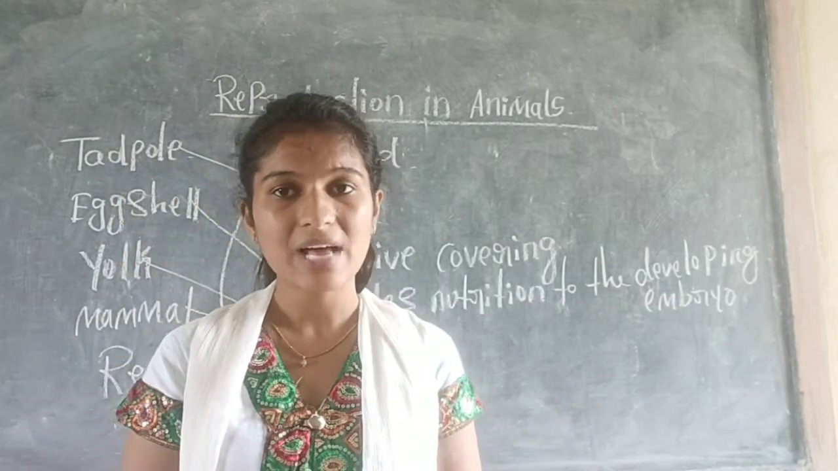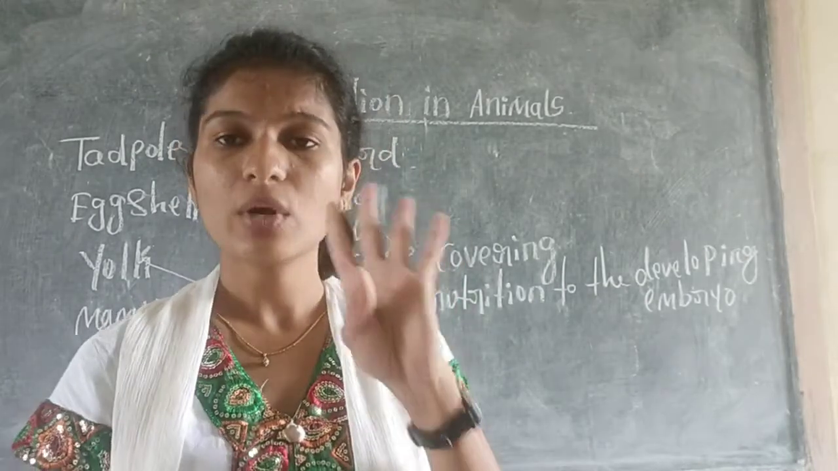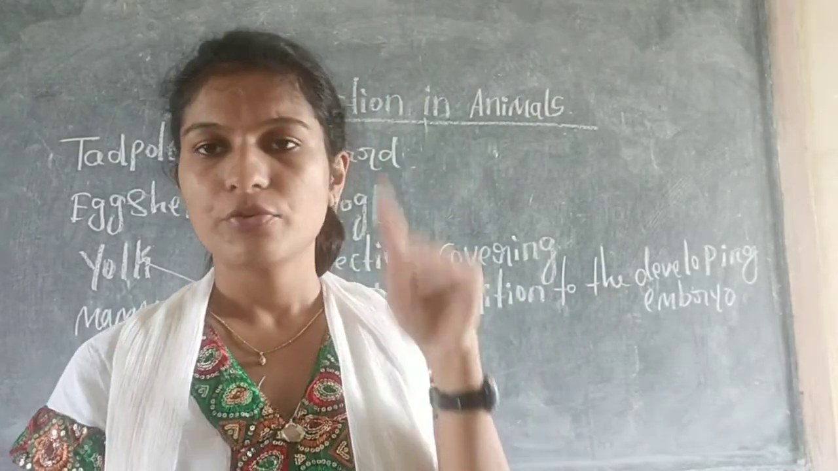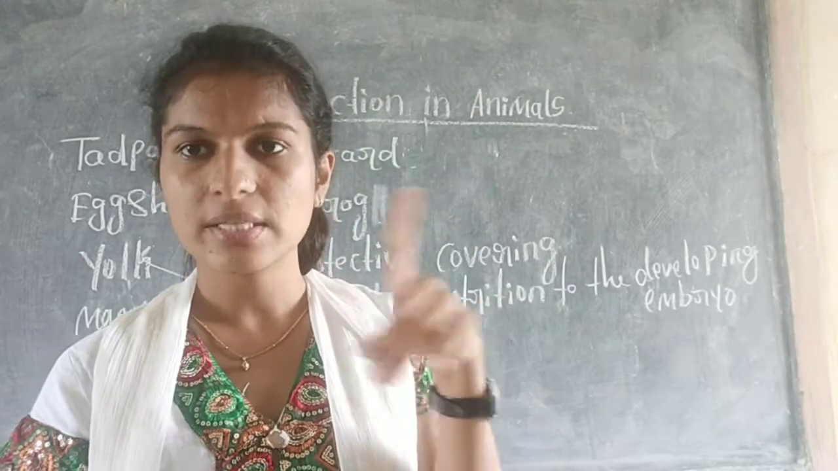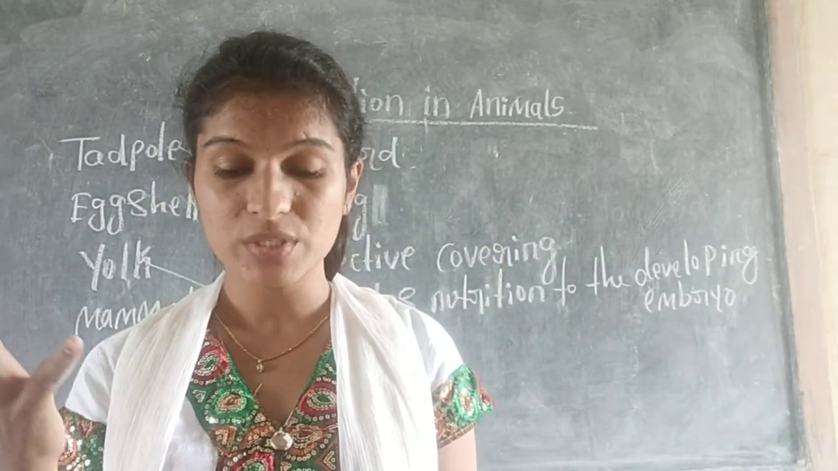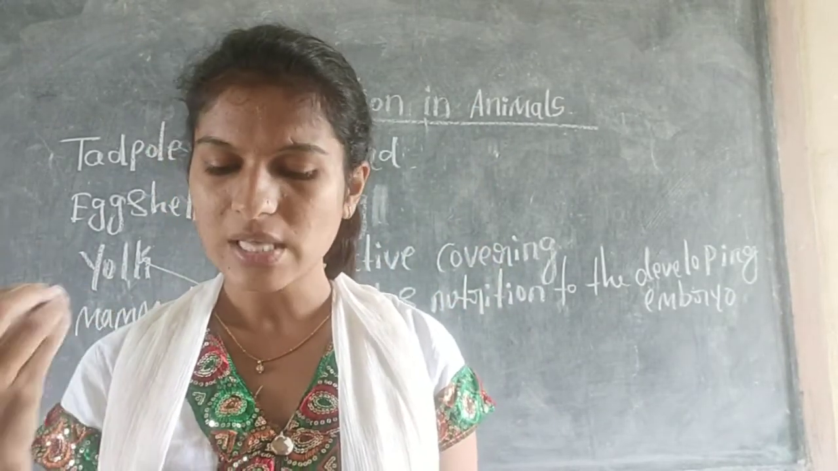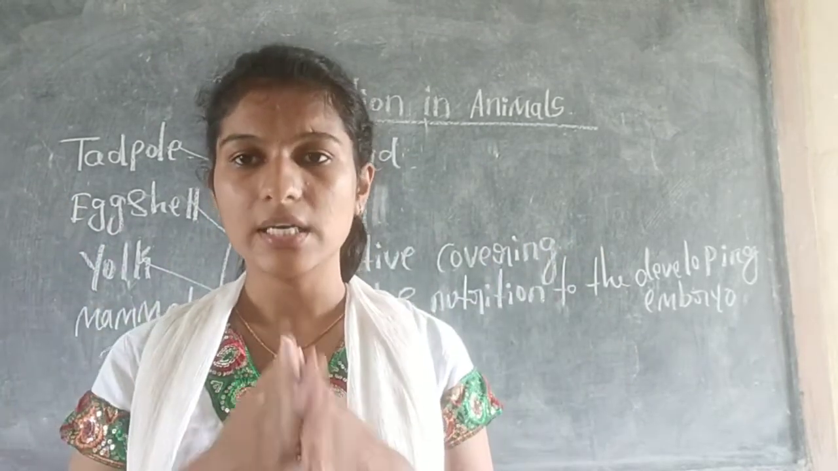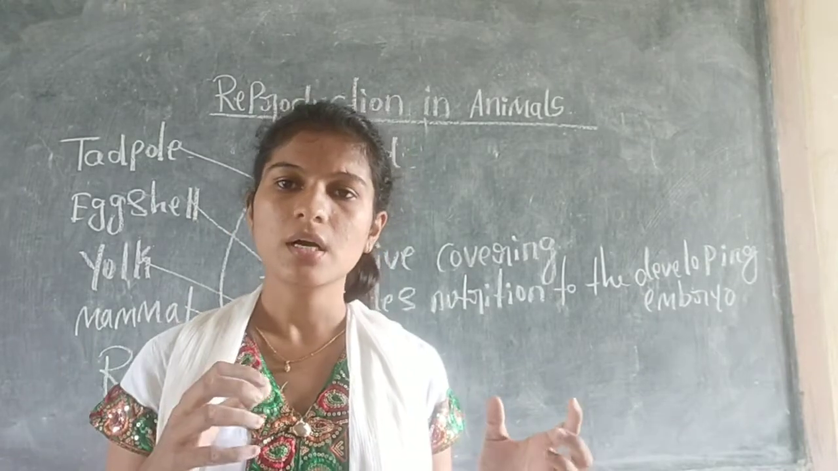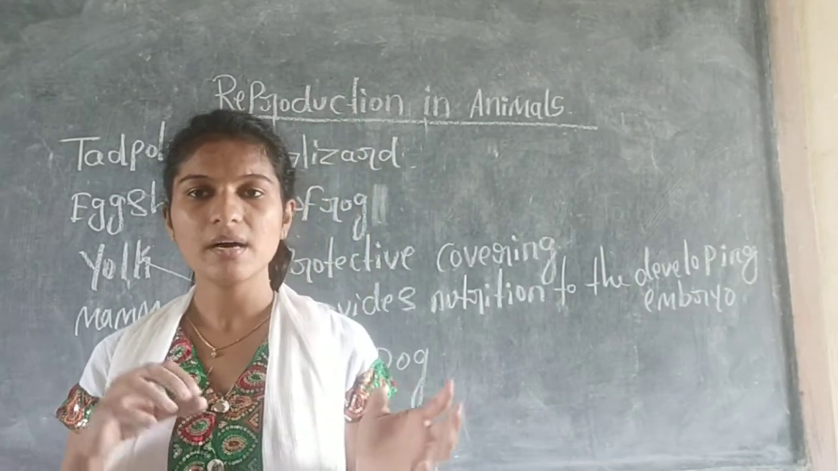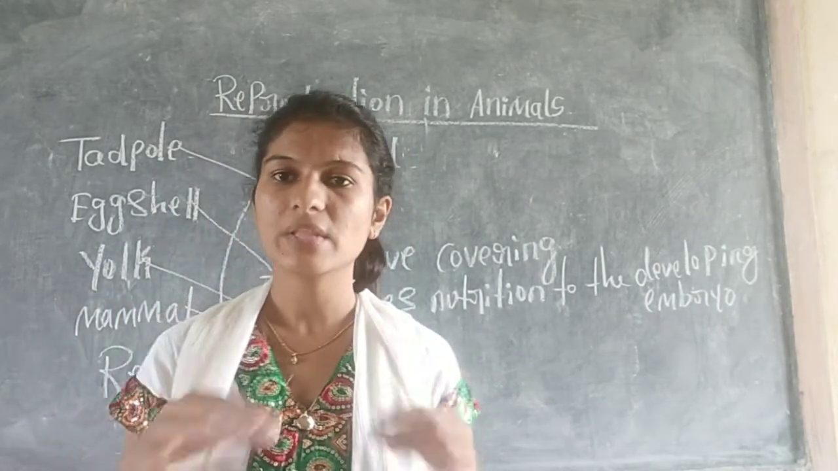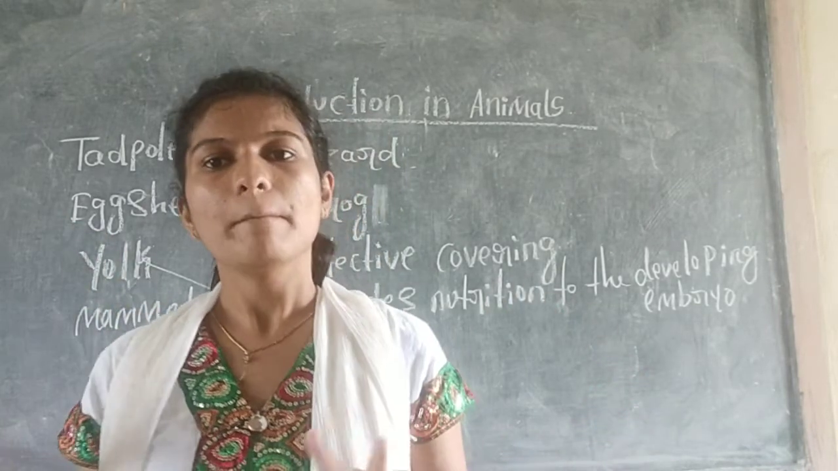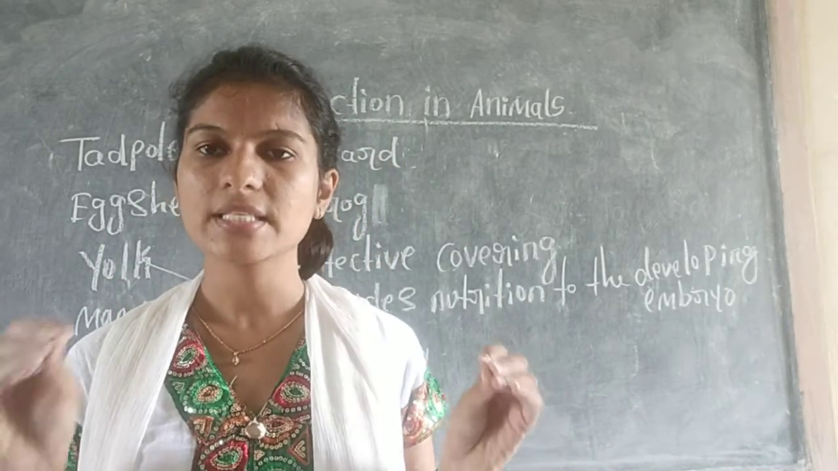Next, name the various stages in the life cycle of a frog. Frog has four stages in the life cycle. You should write which are those. Third one is, why do some animals lay eggs in large numbers? Because most of their eggs are eaten by big animals, so they lay eggs in large numbers.